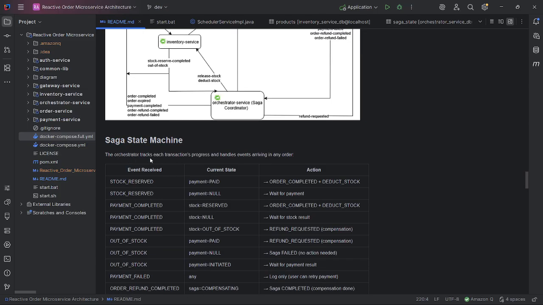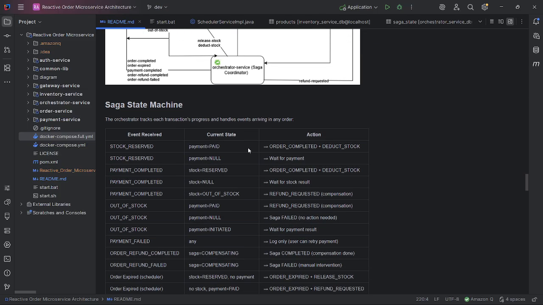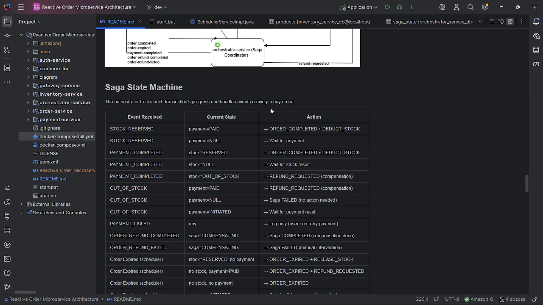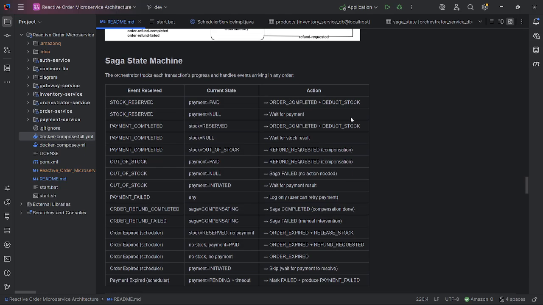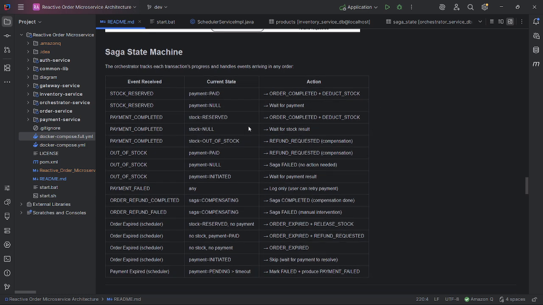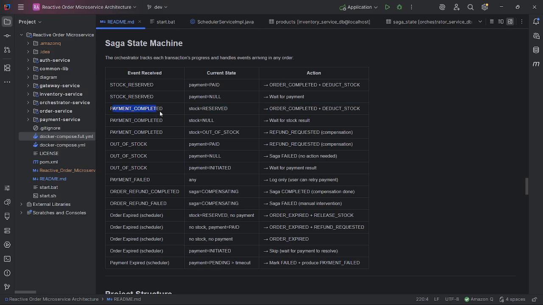And this is the Saga state machine. The orchestrator tracks its transaction progress and handles events arriving in any order. For example, this is the happy path: stock reserved, and then payment paid, then order complete and deduct stock. And if in a different order, payment complete, stock reserved, it's the same: order complete and deduct stock.